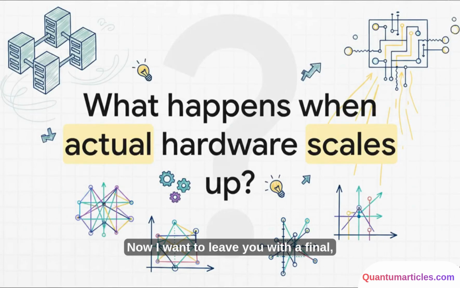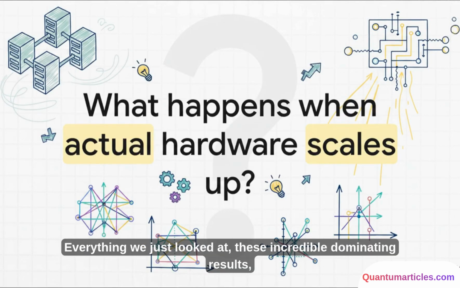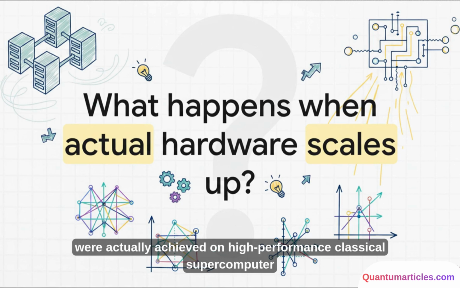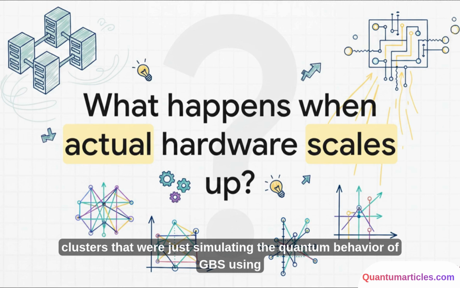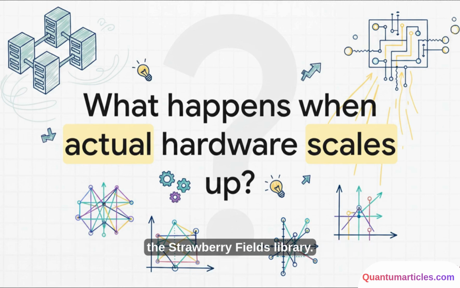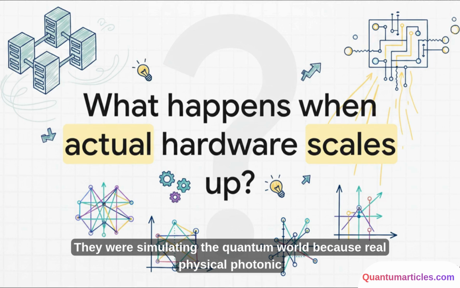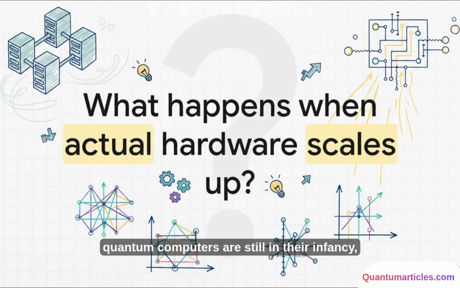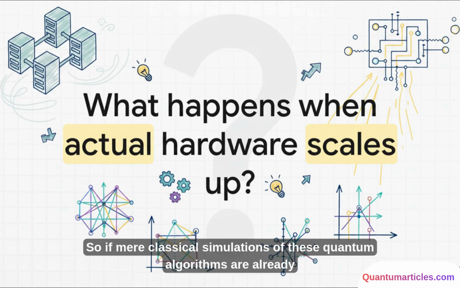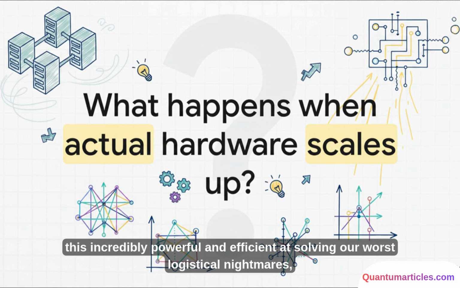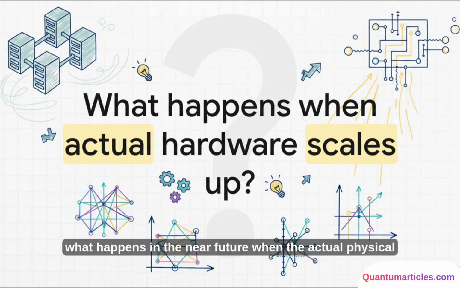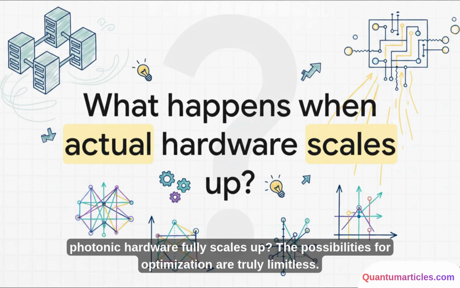Now I want to leave you with a final, kind of mind-blowing thought. Everything we just looked at, these incredible dominating results, were actually achieved on high-performance classical supercomputer clusters that were just simulating the quantum behavior of GBS using the Strawberry Fields library. They were simulating the quantum world because real physical photonic quantum computers are still in their infancy, dealing with photon loss and scaling issues. So, if mere classical simulations of these quantum algorithms are already this incredibly powerful and efficient at solving our worst logistical nightmares, what happens in the near future when the actual physical photonic hardware fully scales up? The possibilities for optimization are truly limitless.